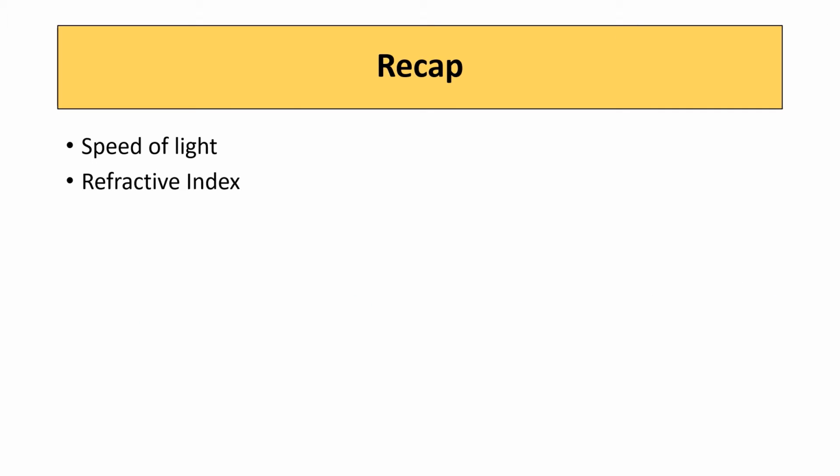In this session, we learned how to solve numericals based on refractive index. Refractive index formula is N is equal to C by V. It is the ratio of the speed of light in vacuum to the speed of light in that medium. As this is a ratio of two similar quantities, it has no unit. In the formula, N is equal to C by V, the value of C is always 3 into 10 raised to 8 meter per second.